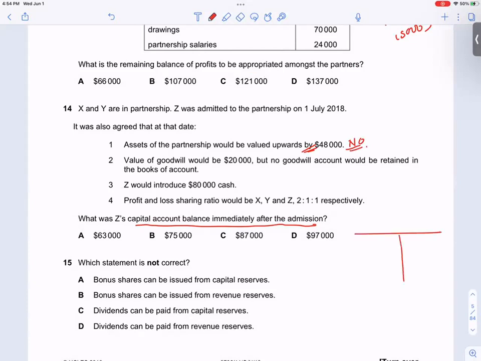So Z, goodwill raised, the debit side. Goodwill debit will go. In which ratio? 1/4. So 20,000 divided by 4 is 5,000. 80,000 is his capital. So after admission, what would be his capital? 75,000. Answer B.